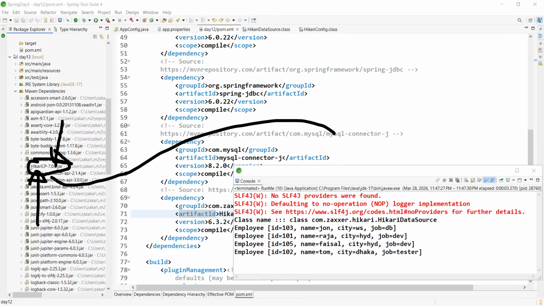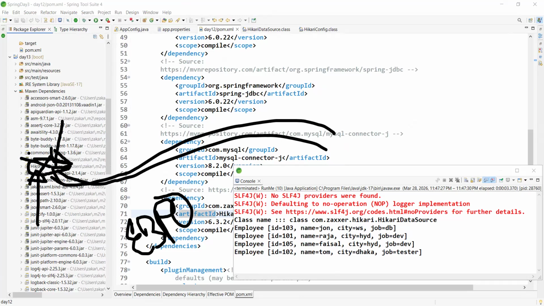No problem, boss. You can use it. Simply remove this dependency and manually add that jar file. Like, okay, in my project they are using the C3P0 connection pool. Okay, boss, simply remove this one and add the C3P0 jar file, right? Have you got my point?